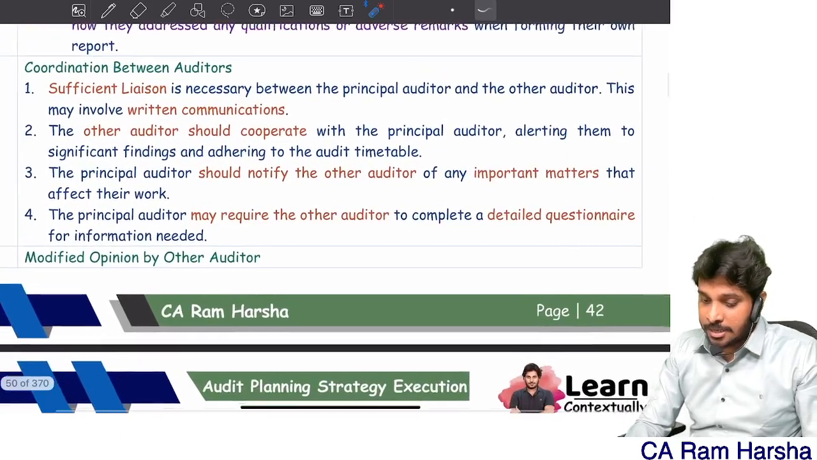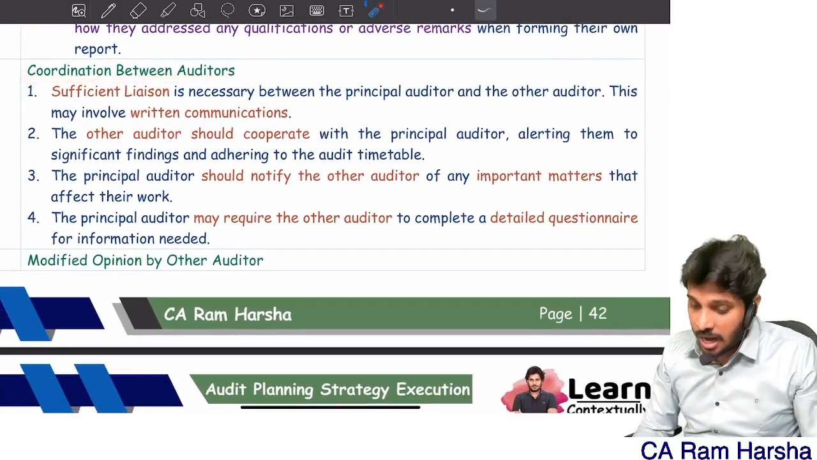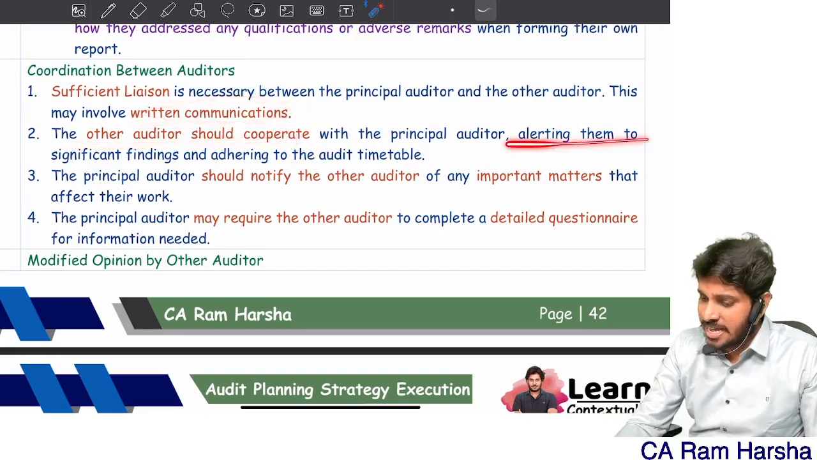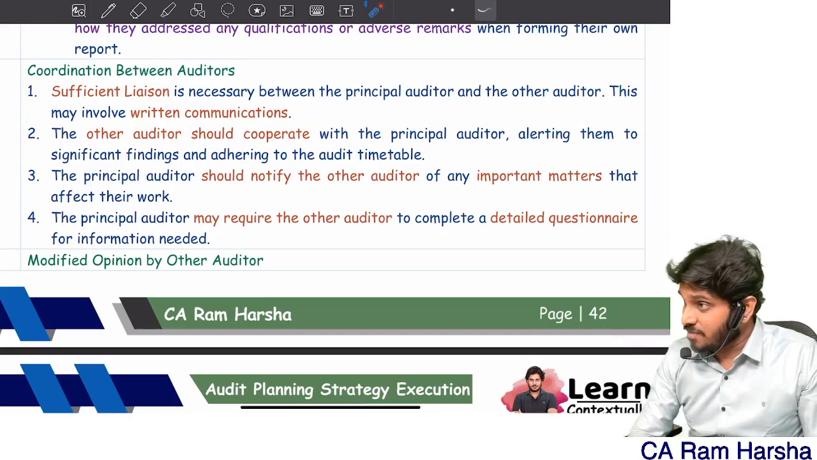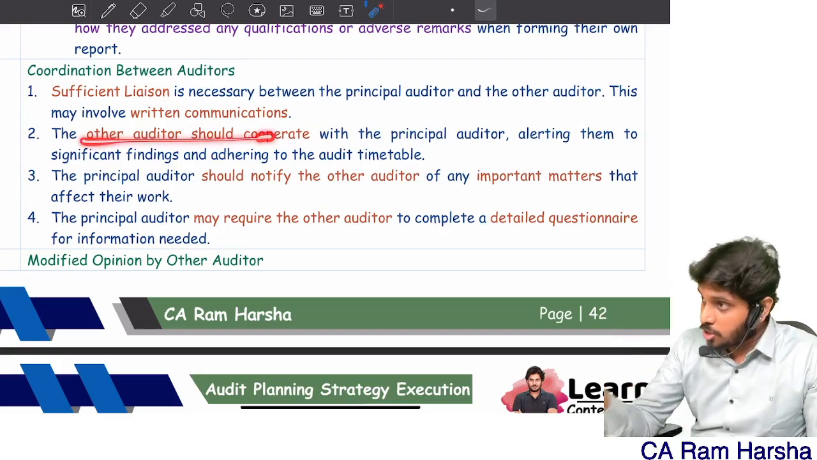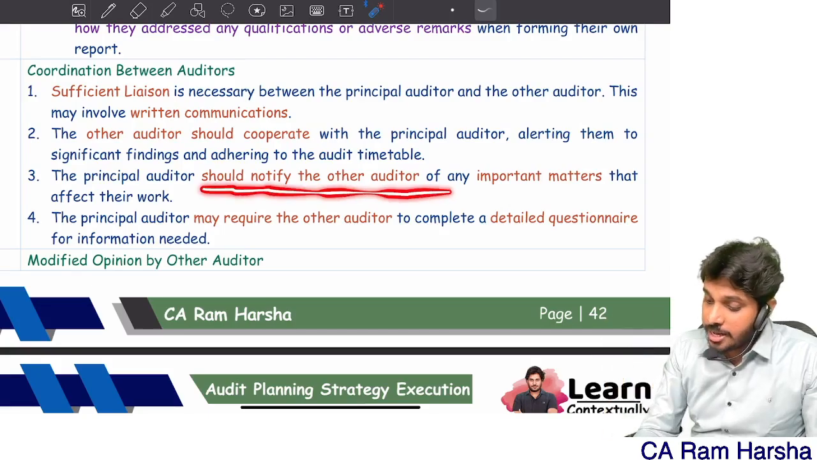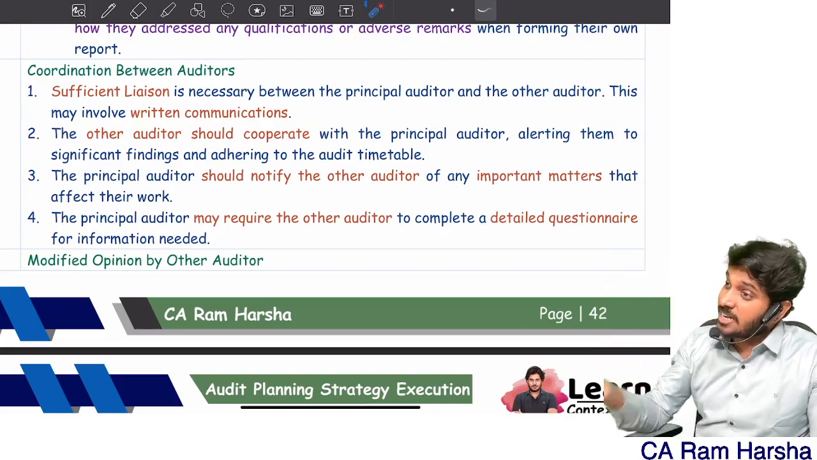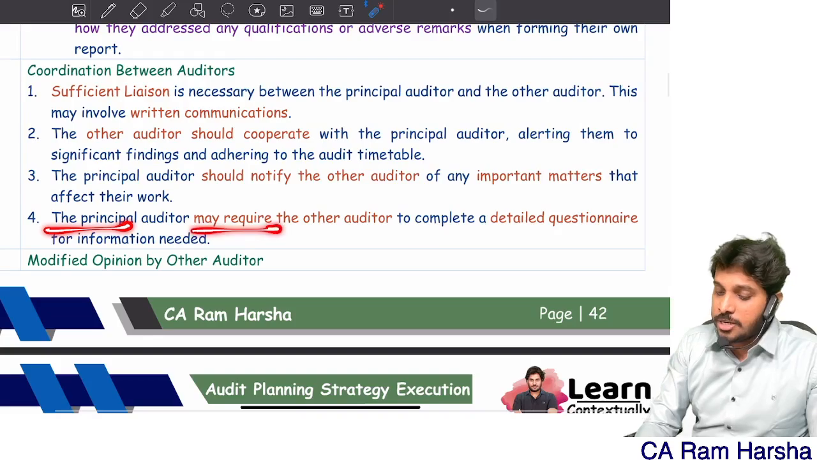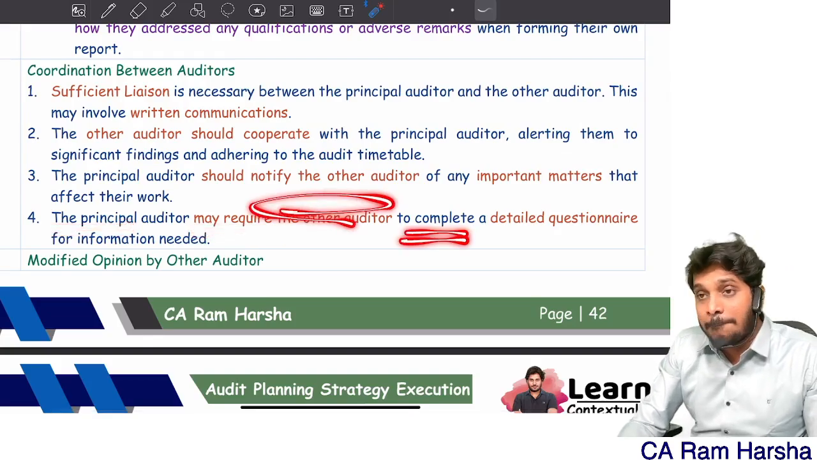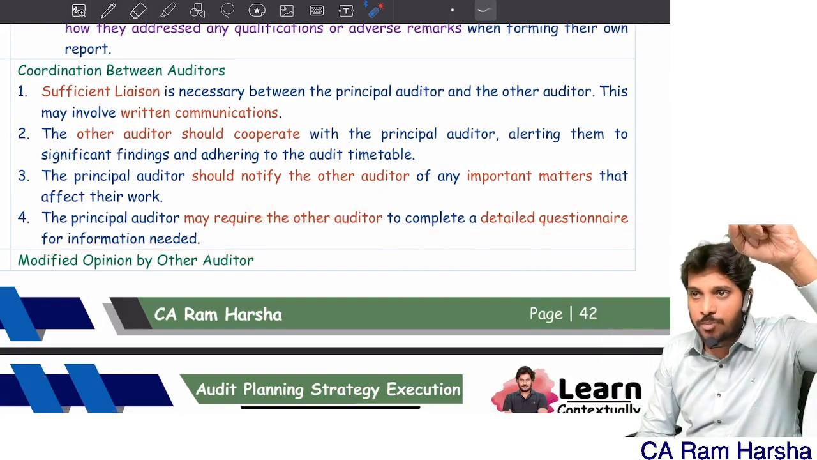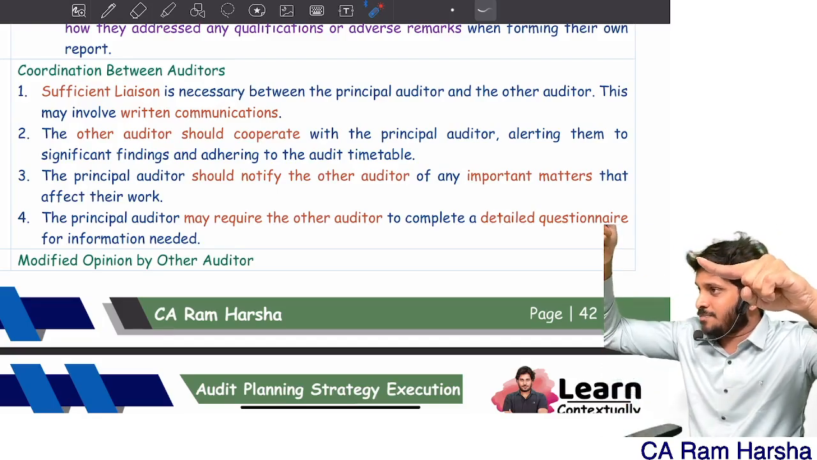Getting it? Finally, you must have proper coordination with the other auditor, like written communications, alerting them about significant findings, and communicating the timetable. In the same way the other auditor should communicate to me, I should communicate to him any matters which are affecting the other auditors. The other auditor should communicate to me any matters that are affecting my work. The principal auditor may sometimes require the other auditor to complete a detailed questionnaire for information needed. That is what is already given in the principal audit procedure. The other auditor should coordinate. Clear?